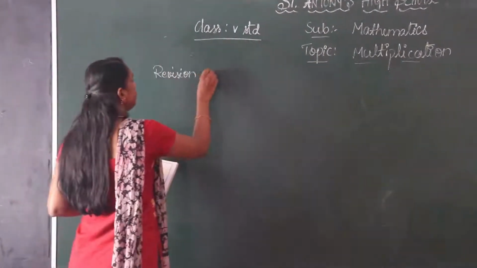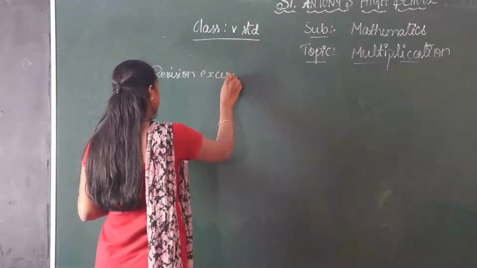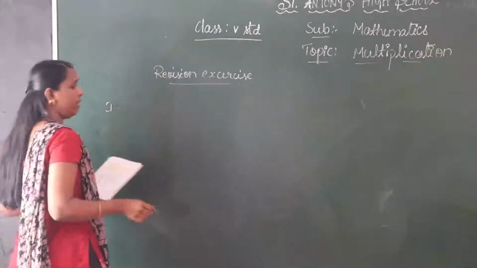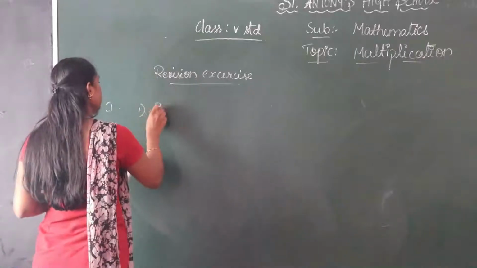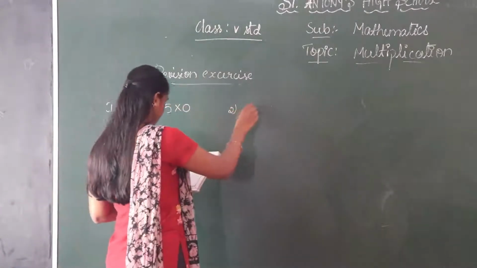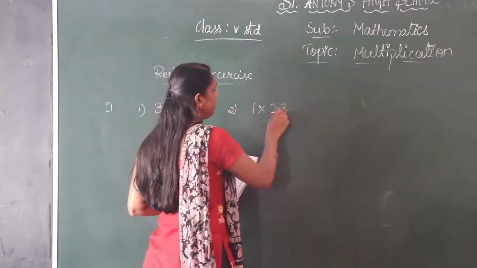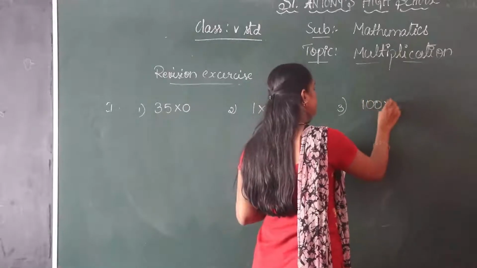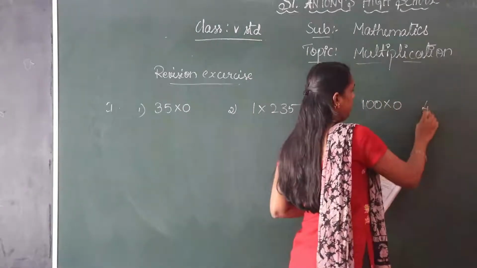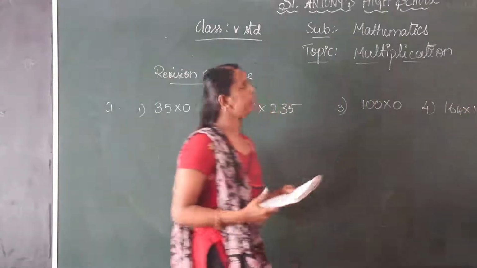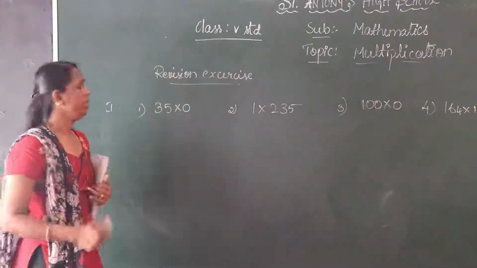We have to do some revision exercise. Find the product of the following. 35 into 0, 1 into 235, 100 into 0, 164 into 1. Here are some simple sums.